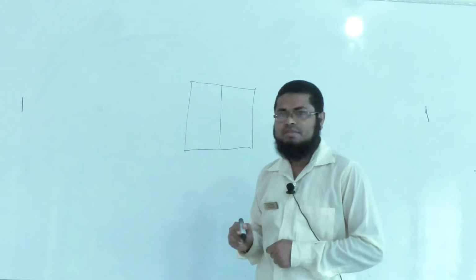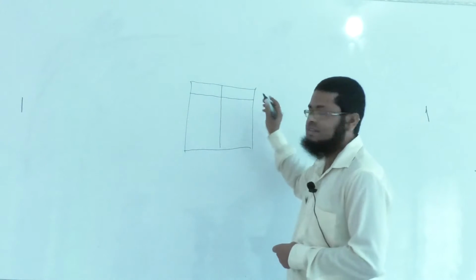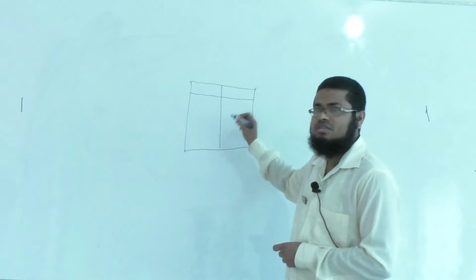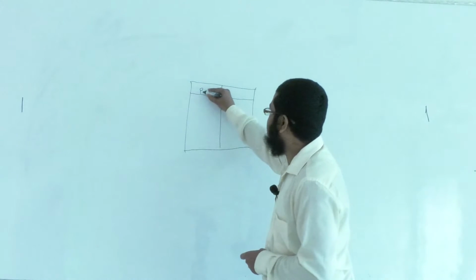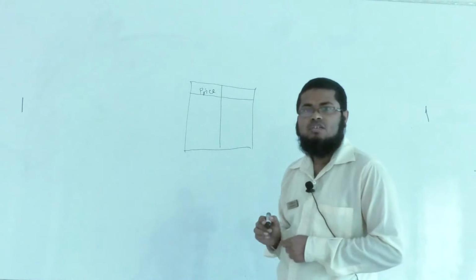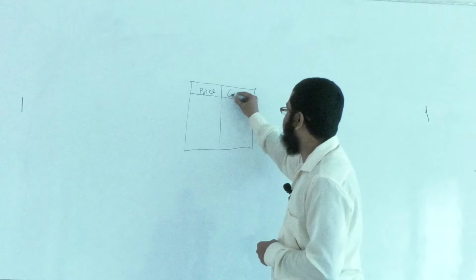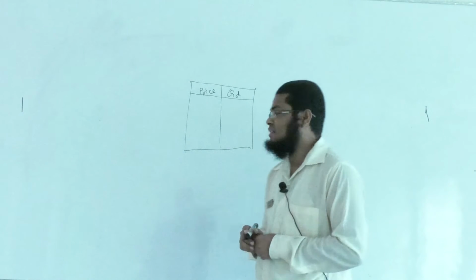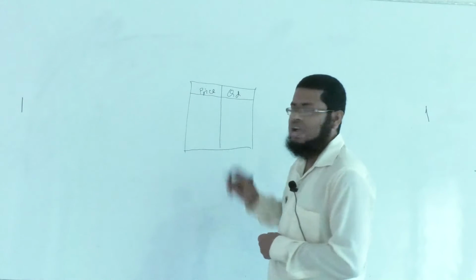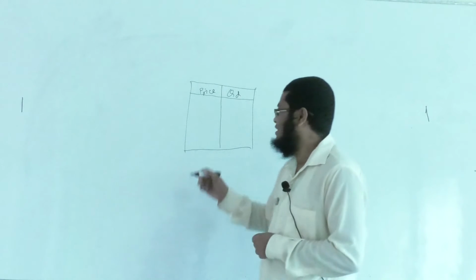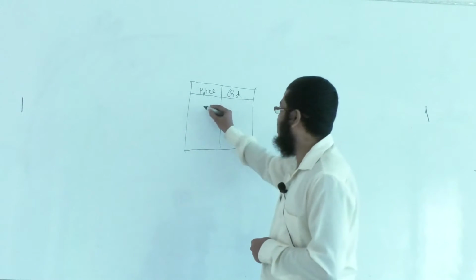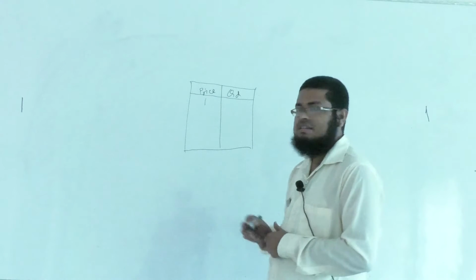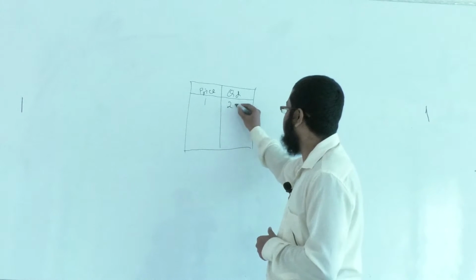There are 2 columns, the left column and the right column. The left column shows price, the right column shows quantity demanded. We write QD, that is quantity demanded. So hypothetically we put some values here: if price is 1, quantity demanded say 20.